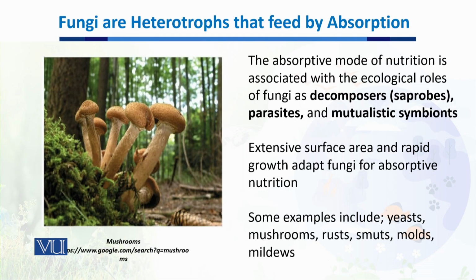While in a mutualistic symbiotic relationship, both get benefit from each other, as I told you earlier: the host or the other companion gets protection or some other useful things from fungi, while fungi take food from their partner.